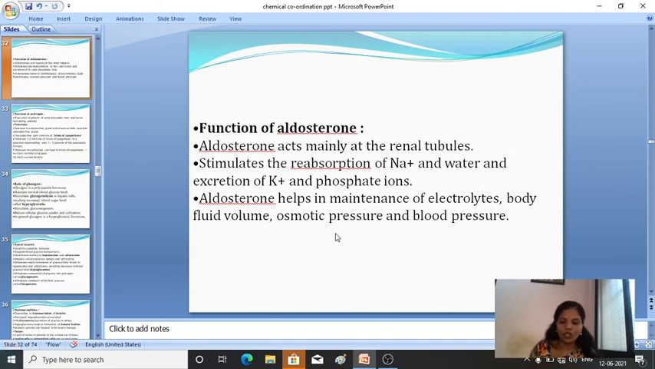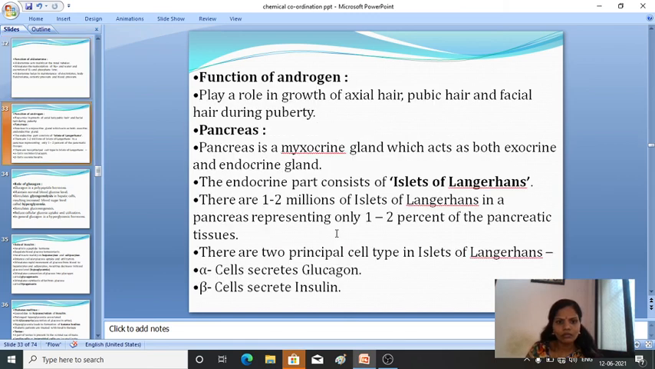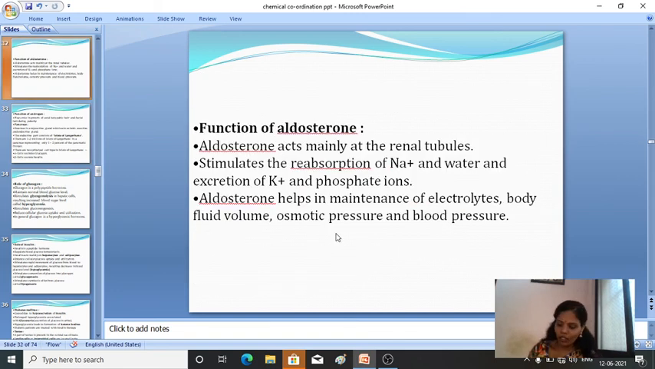Next, the function of aldosterone. Aldosterone acts mainly at the renal tubules. It stimulates the reabsorption of sodium and water and excretion of potassium and phosphate ions. Okay, so that is the function of aldosterone.